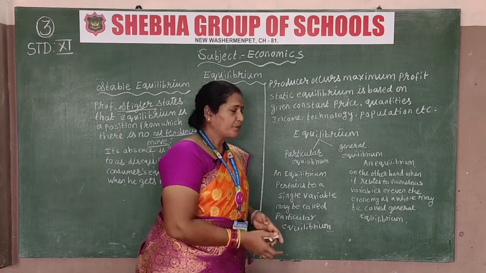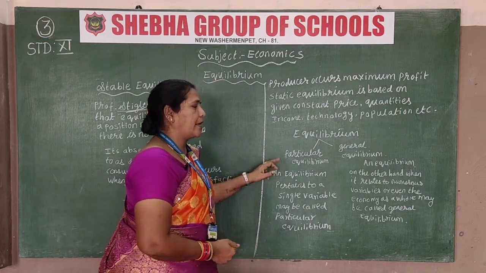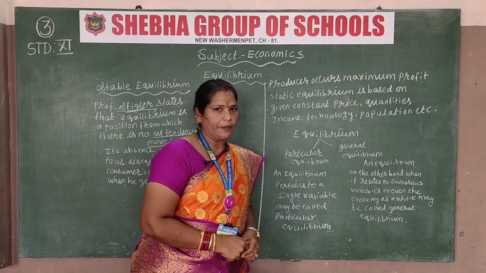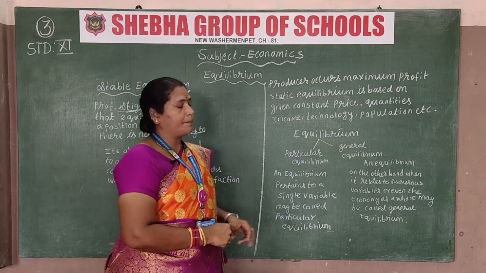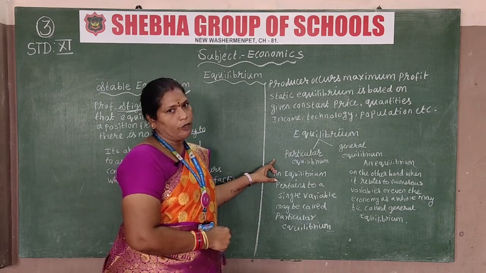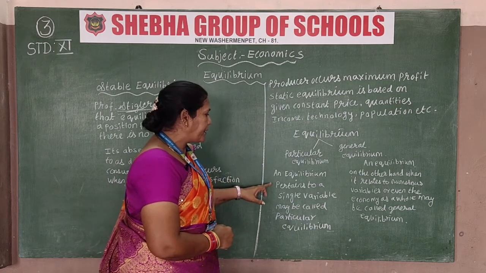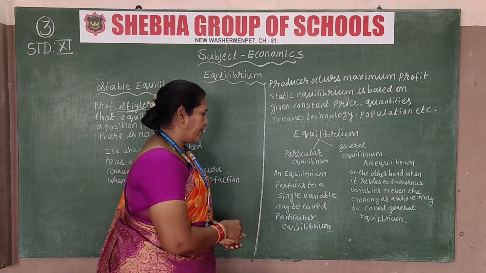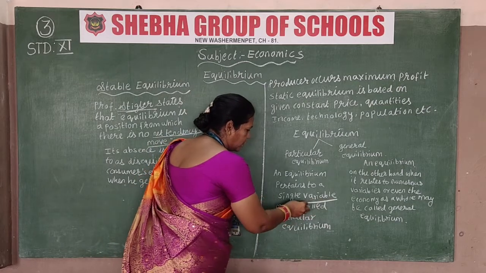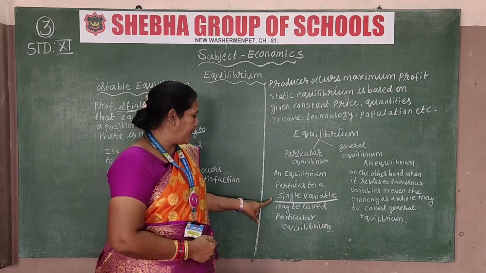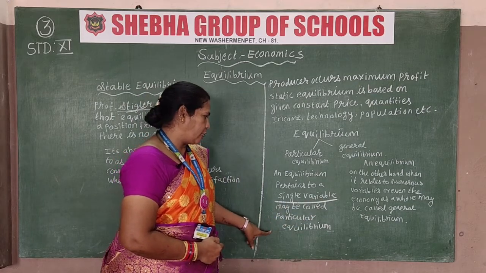Now let us see about the types of equilibrium. It is of two types: one is particular equilibrium and another is general equilibrium. In particular equilibrium, it relates to a single variable. Single means individual. Keep it in your mind, if they ask, a single variable may be called particular equilibrium.